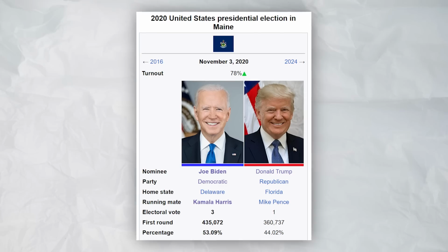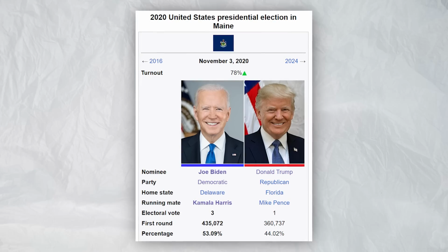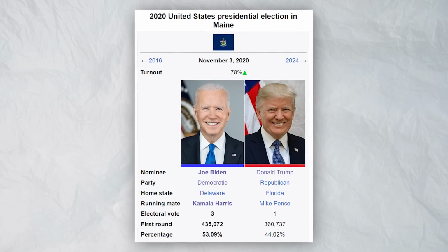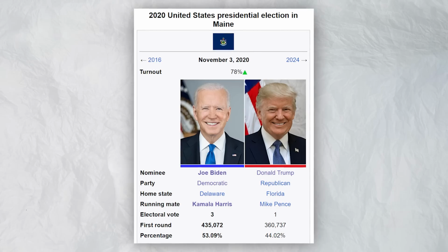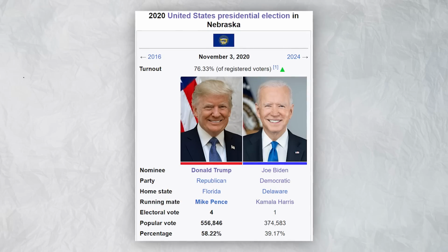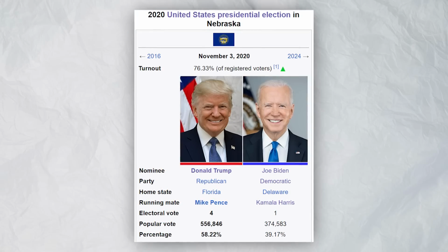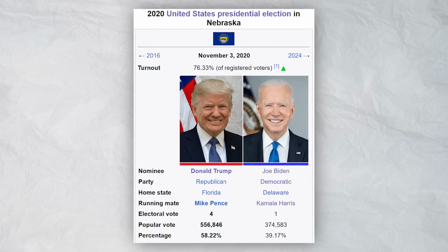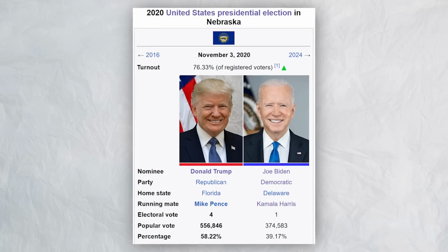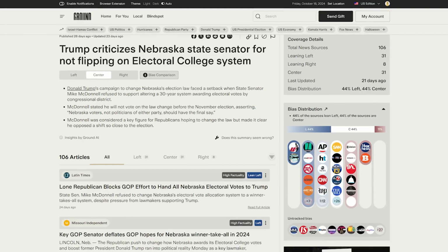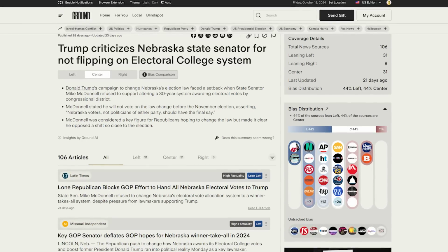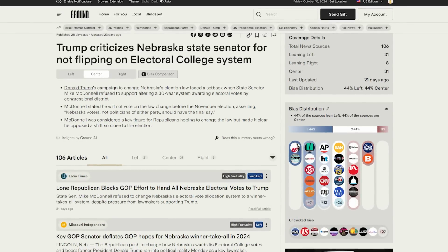The only states that divide their electoral votes are Maine and Nebraska. Biden received about 53% of votes in Maine, which granted him 3 electoral votes, and Trump got 44%, which granted him 1 electoral vote. In Nebraska, Trump received 58% for 4 electoral votes, while Biden got 39% for 1 electoral vote. So it's an attempt at being a little bit more proportional and representing the different opinions within the state, even though it's still definitely not fully proportional. By the way, the Republican Party recently tried to get Nebraska to change their system so that they give all electoral votes to just 1 candidate, but the state wasn't on board with that.